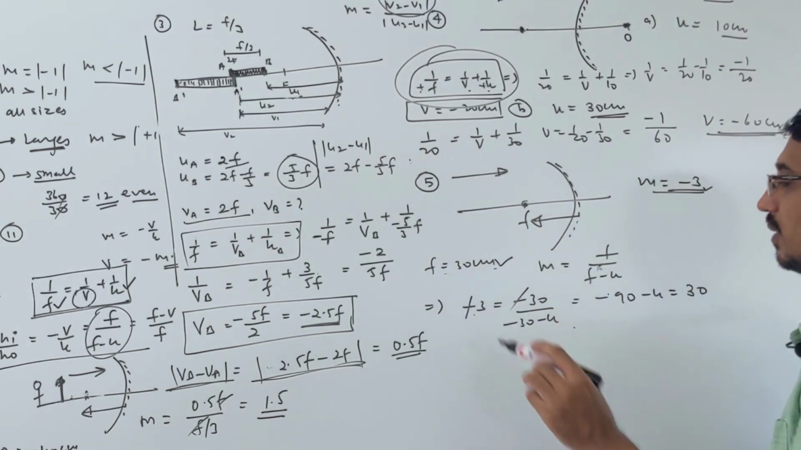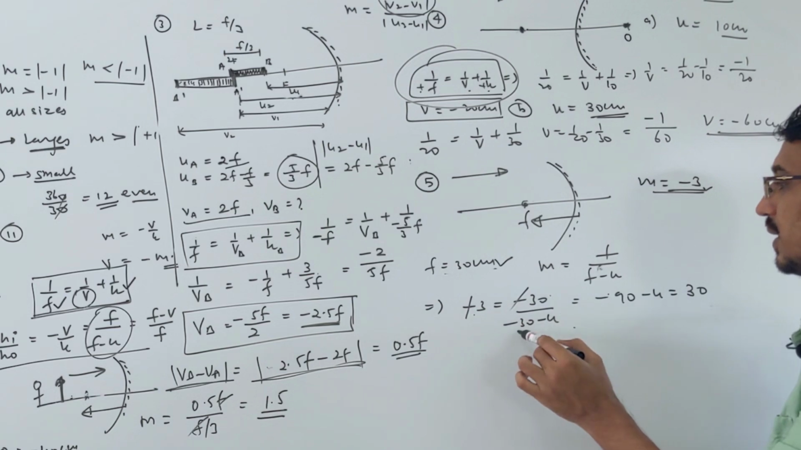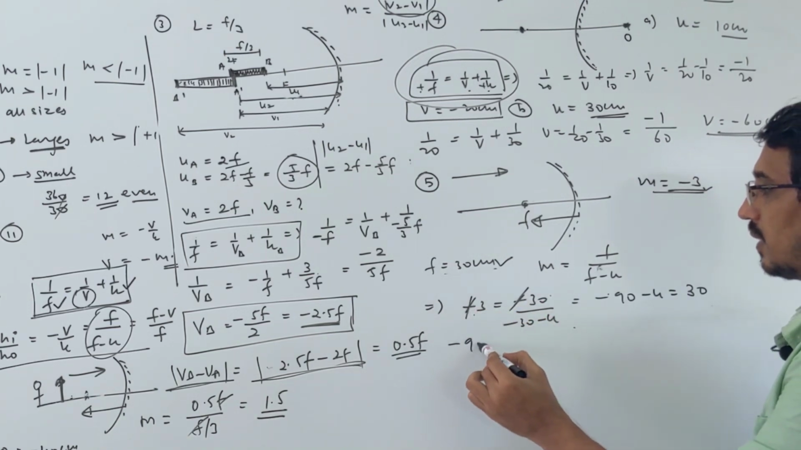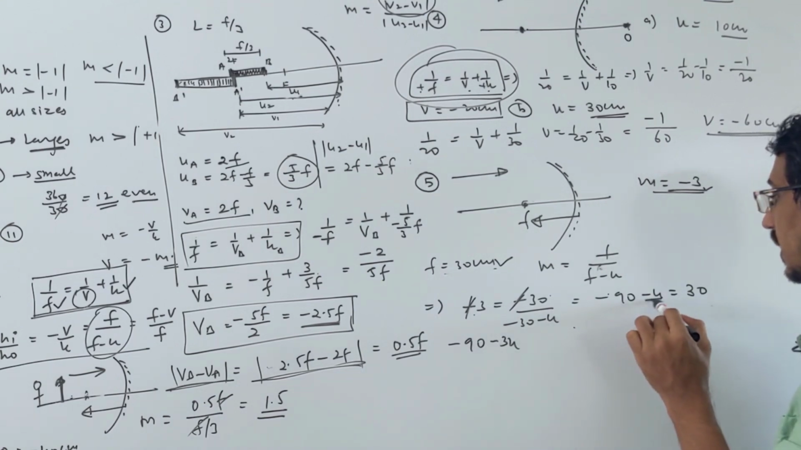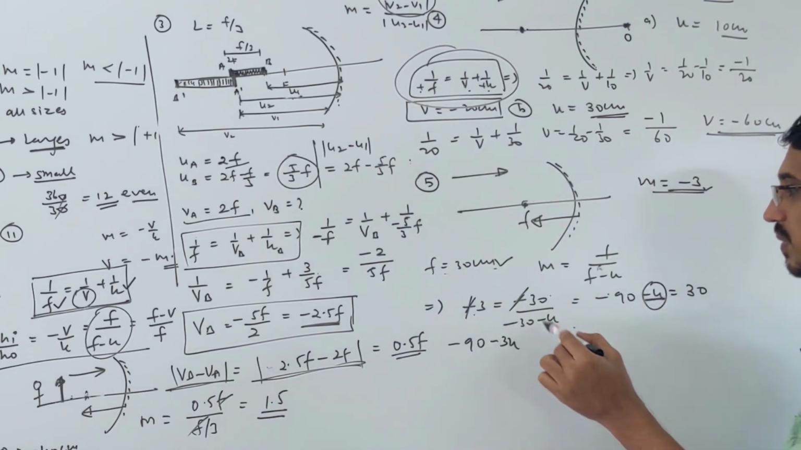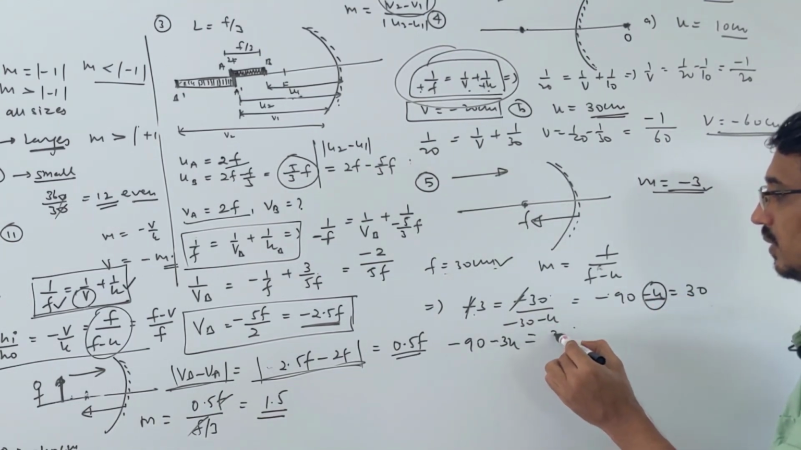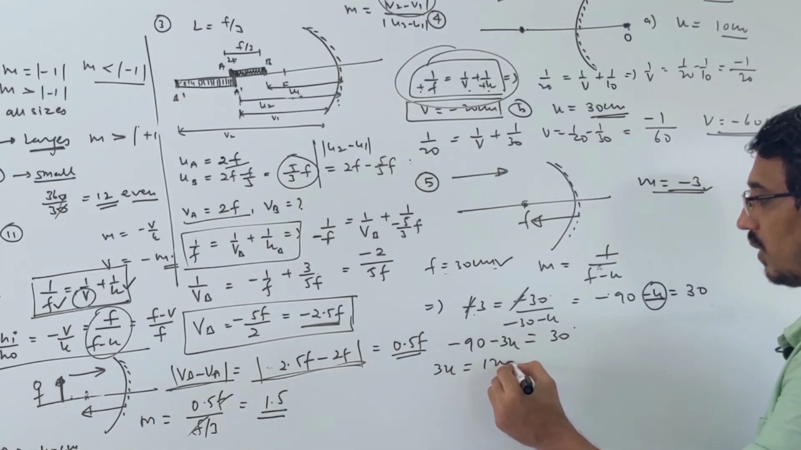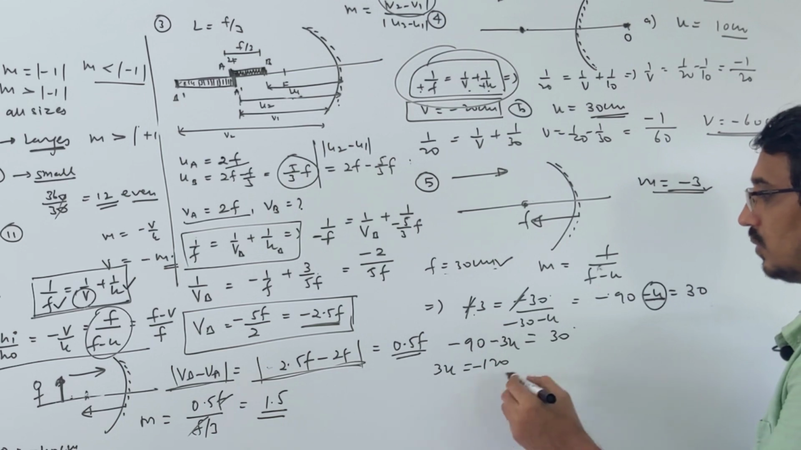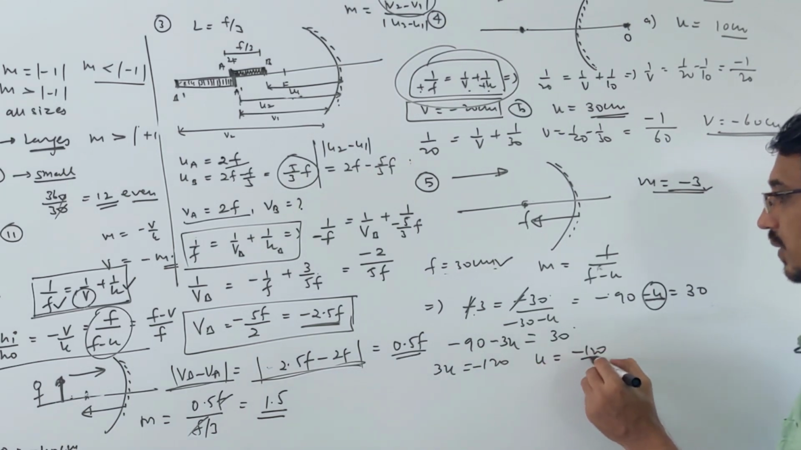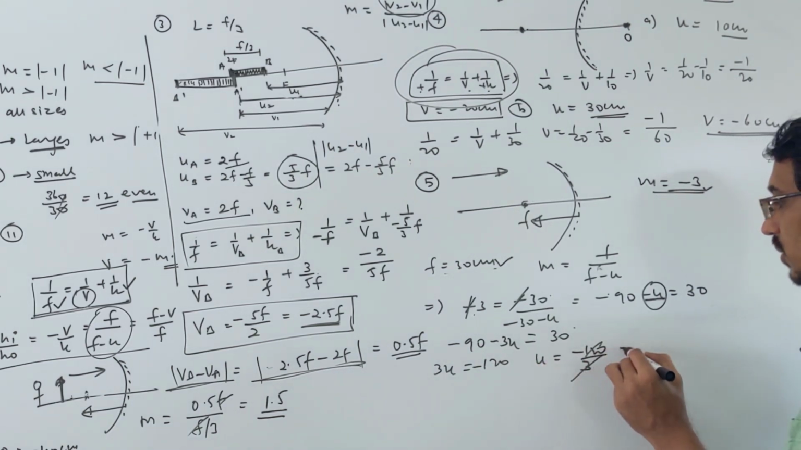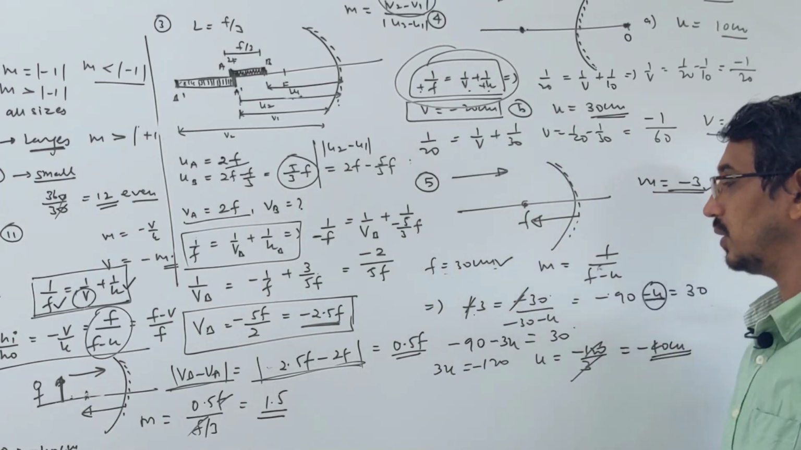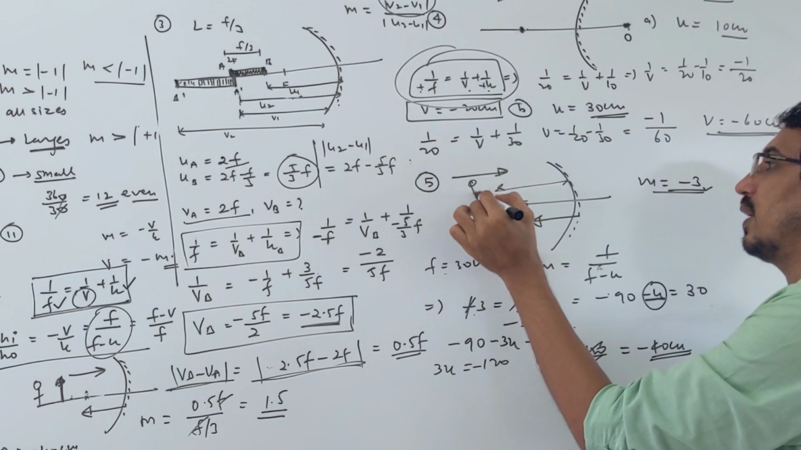To get -3. Okay, this is also -3. I am cancelling them here, so this becomes -90 minus 3u. This is the mistake I made here, I just wrote u only. So -3u is equal to 30, so 3u will be equal to -120, so u will be -120 by 3, that becomes -40 centimeter. So the object should be placed in this direction only, somewhere here.